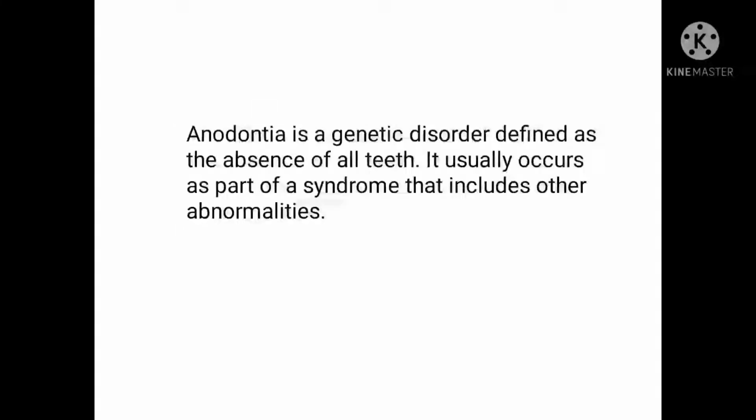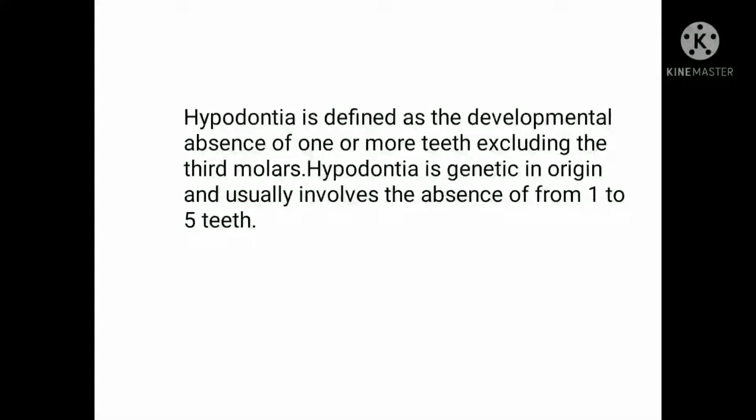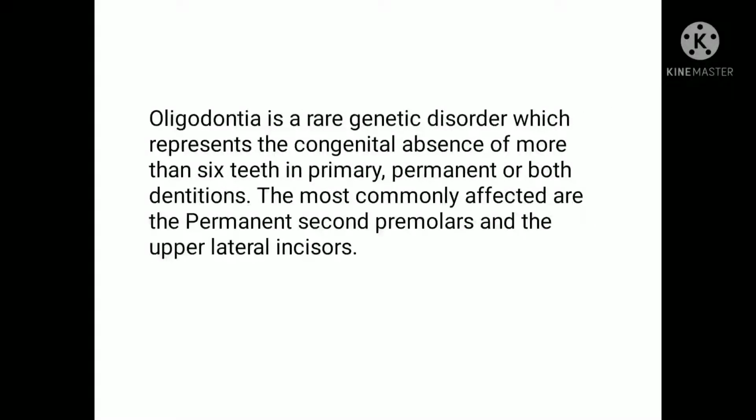Anodontia is the genetic disorder defined as the absence of all teeth. It usually occurs as a part of a syndrome that includes other abnormalities. Hypodontia is defined as the developmental absence of one or more teeth, excluding the third molars. Hypodontia is genetic in origin and usually involves the absence from 1 to 5 teeth.